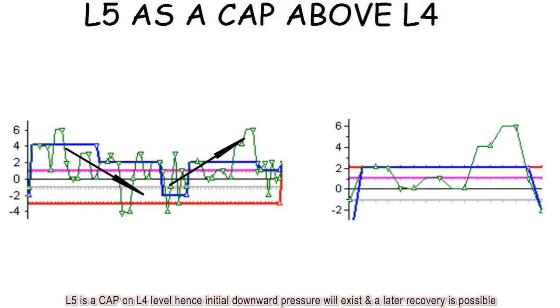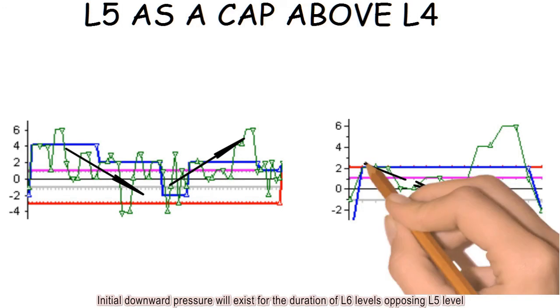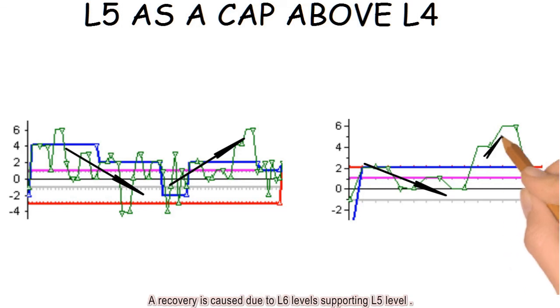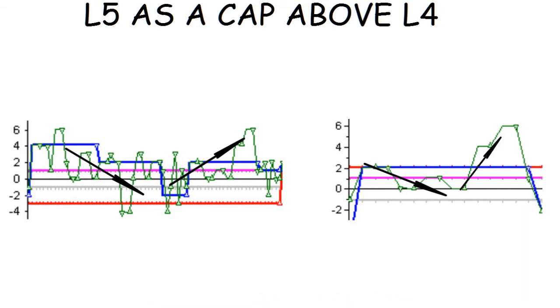L5 is a cap on L4 level, hence initial downward pressure will exist and a later recovery is possible. Initial downward pressure will exist for the duration of L6 levels opposing L5 level. A recovery is caused due to L6 levels supporting L5 level.